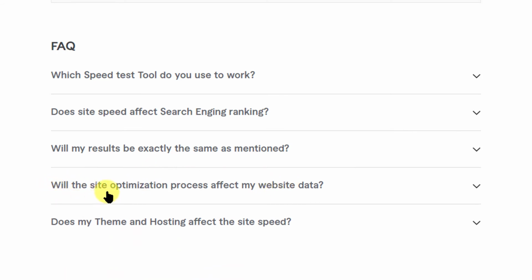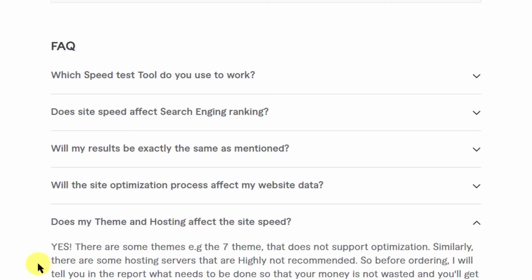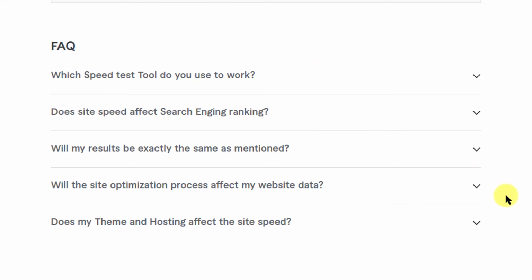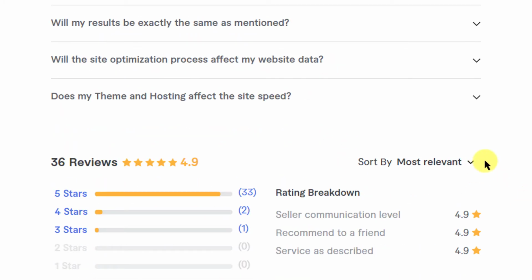Will the site optimization process affect my website data? No, it will not. Does my theme and hosting affect the site speed? Yes, obviously. See, he has made it in bold or big capitals. All right, so he knows his work. It is nice to know that he knows his work. That's why he has got so many good reviews.